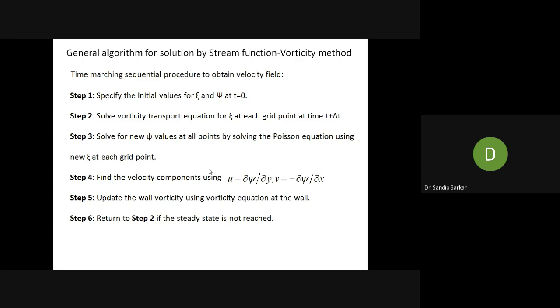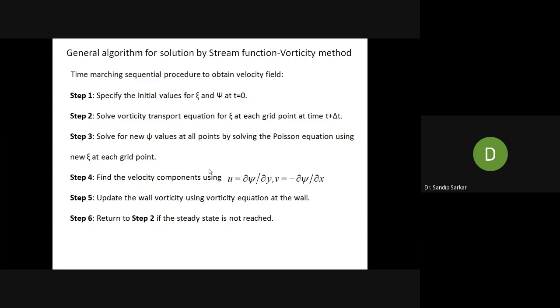That is the x directional and y directional velocity, since the stream function and vorticity methodology is primarily applicable for two-dimensional problems only. That's why for this two-dimensional velocity u and v, how one can calculate from the numerical solutions of the stream function and vorticity. To start with, if you can see, this is a transient algorithm.